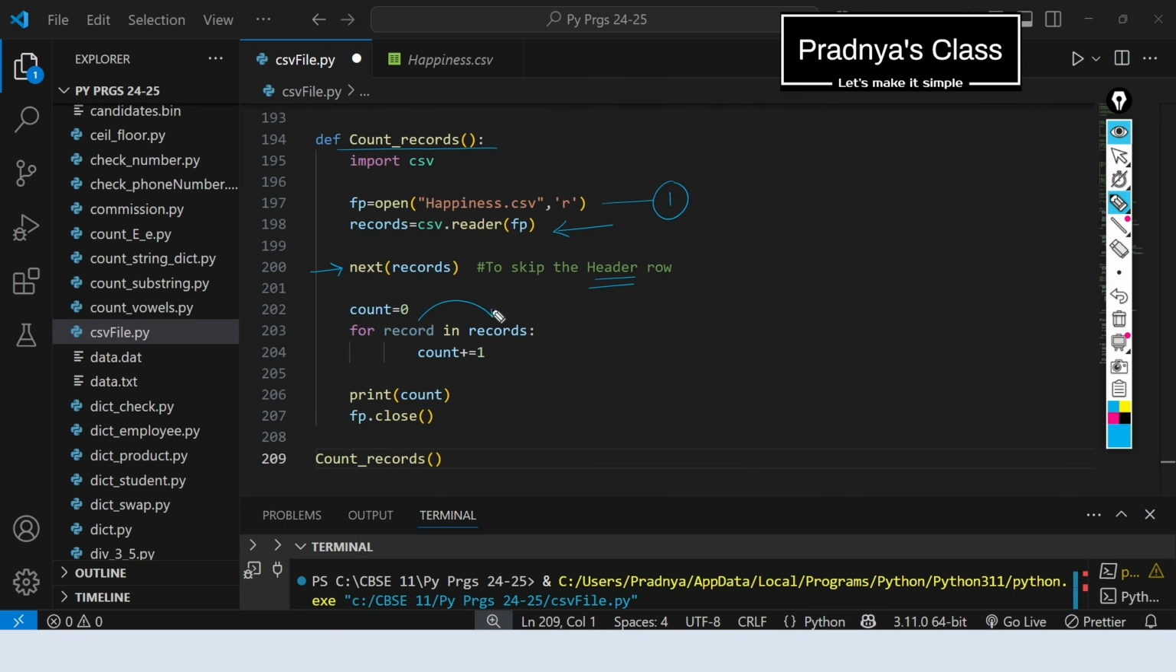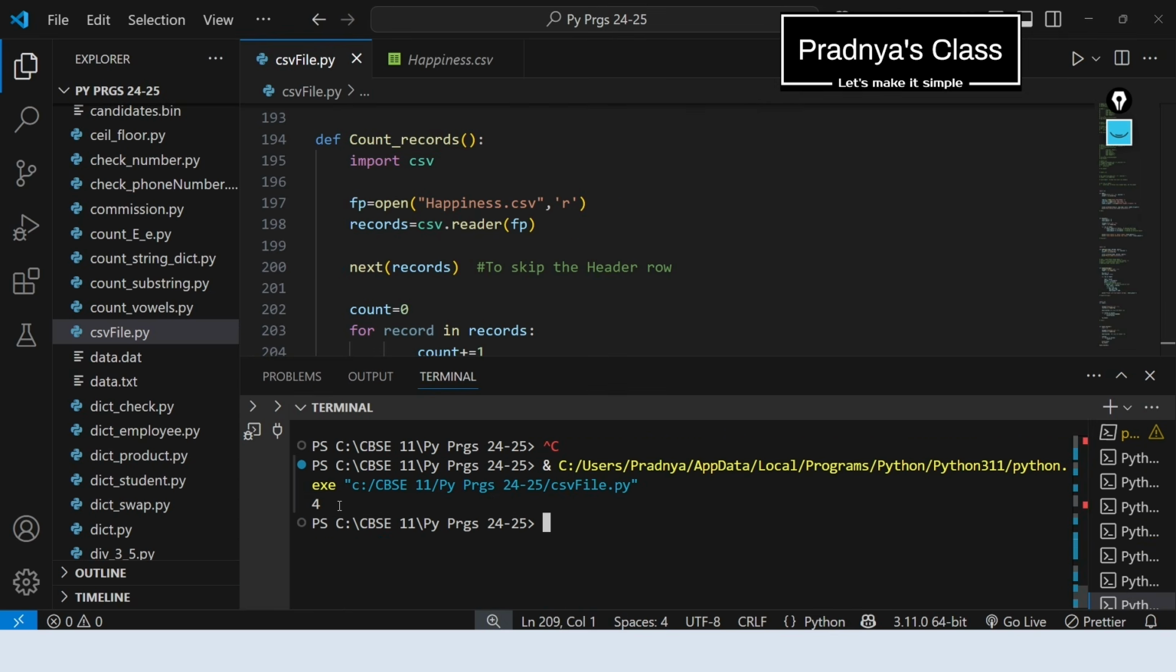We will be iterating the record one by one and incrementing the count variable by 1 which is initialized to 0. Finally, we will print the count. Let's close the file. We are calling the function. Now let's execute the program. Look at the output. We got 4. It is the total number of records.